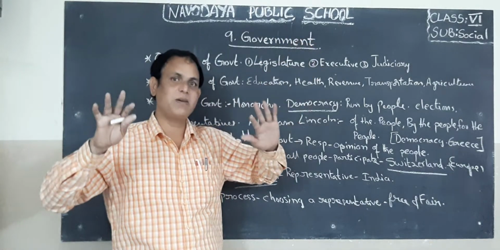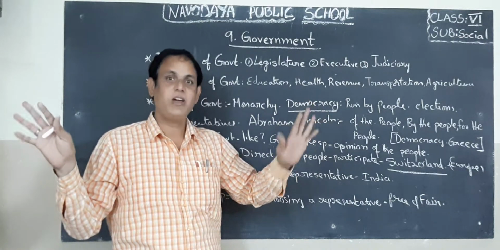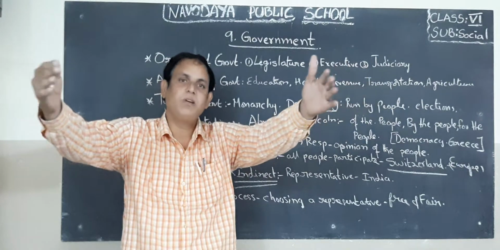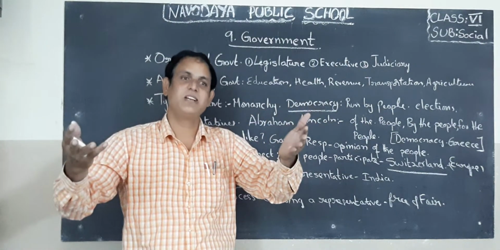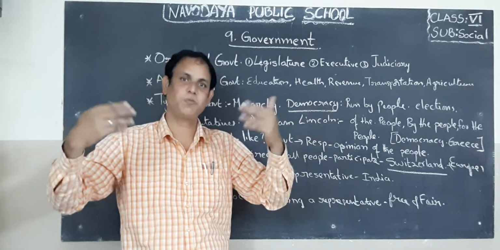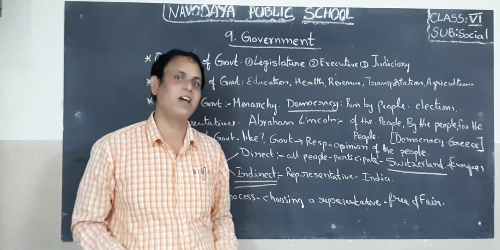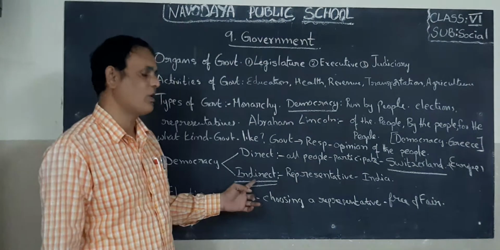So direct democracy is not possible in our country. Why? Because in direct democracy, all people will gather together in a place, make decisions, and implement them as laws. Is it possible in our big, populated country? No. So that's why we are following indirect democracy, children.